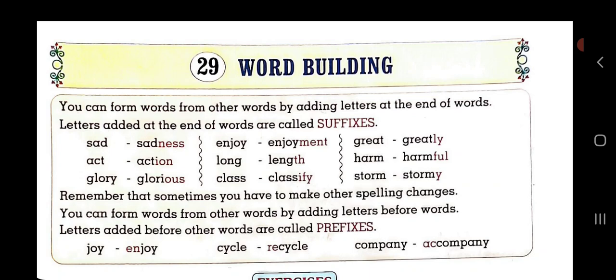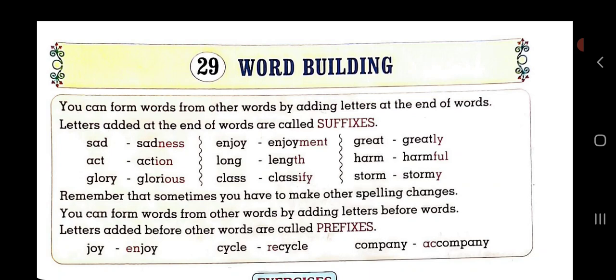Let's see in the textbook. You can form words from other words by adding letters at the end of the words. Letters added at the end of the words are called suffix. If we add letters after any word, then it is called a suffix.